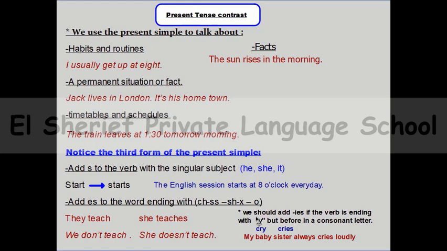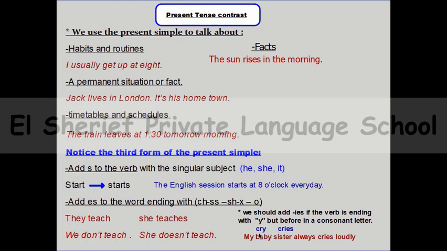Sometimes we need to add ies. When can I add ies to the verb? Of course, if the subject is singular, but if the verb is ending with the letter y, but before the y there is a consonant letter, like cry. Look at the verb.